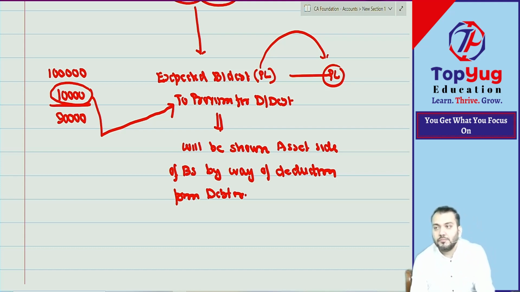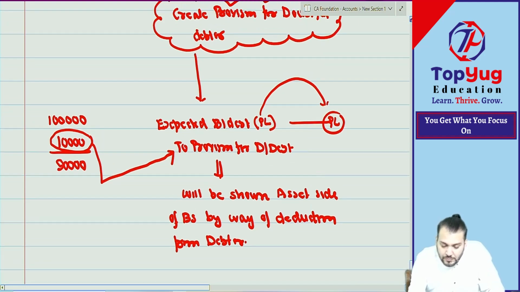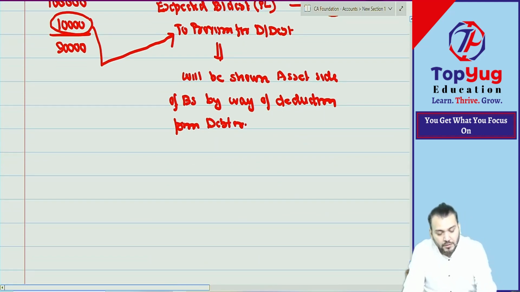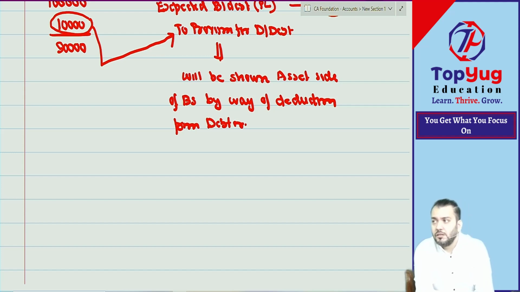Understood? Have you understood this point? Understood a bit? We'll take some examples. This is a very important concept, and I will be slow as I was slow in depreciation. Correct? Let us take some examples.